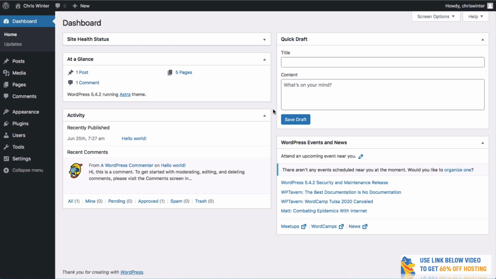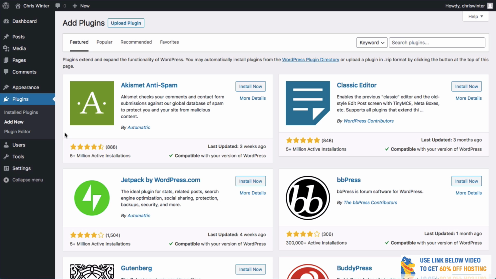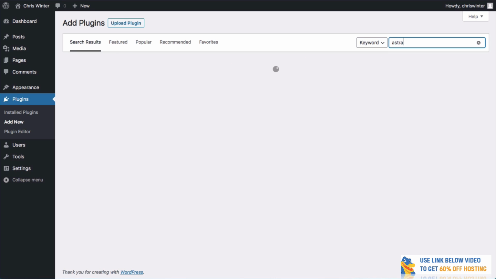But I think the very first thing we want to do is the fun stuff first. So we want to design our website, get some really cool photos on there, maybe even add a video background or something, to make the website look really cool. So the very first thing we want to do is go over here to the left-hand column, go to plugins and then click add new. We're going to add a plugin called Astra. So we search for this at the top right, Astra, and then hit enter.